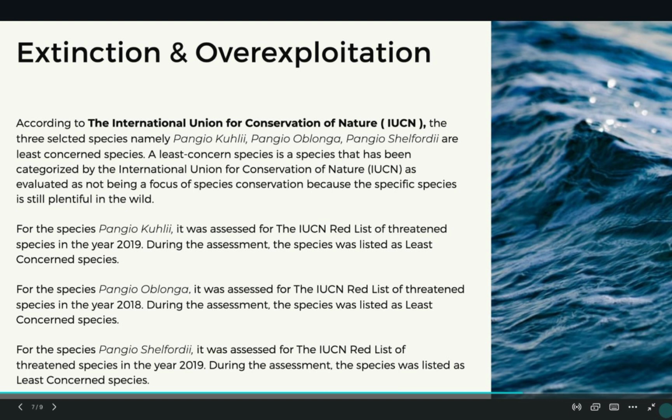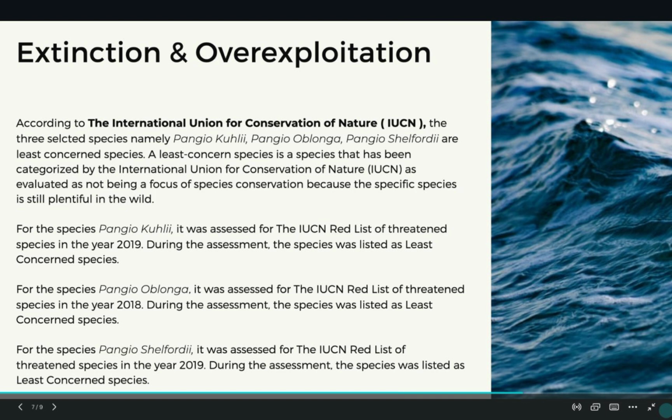For extinction and overexploitation, according to the International Union for Conservation of Nature (IUCN), the three selected species that we have chosen are least concern species. A least concern species is a species that has been categorized by IUCN as not being a focus of conservation because the species is still plentiful in the wild.